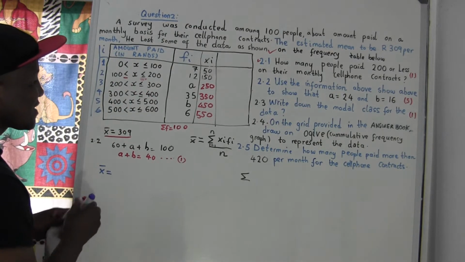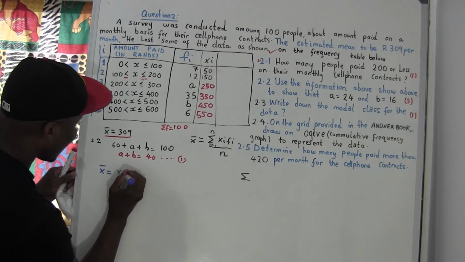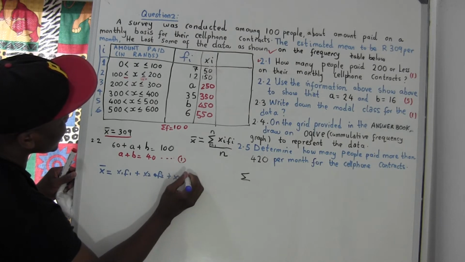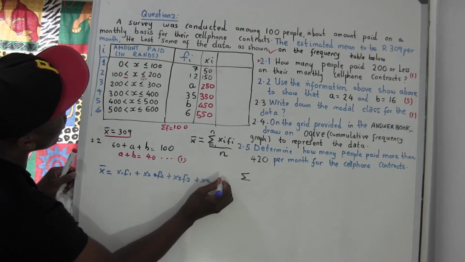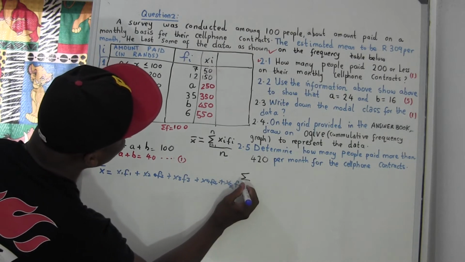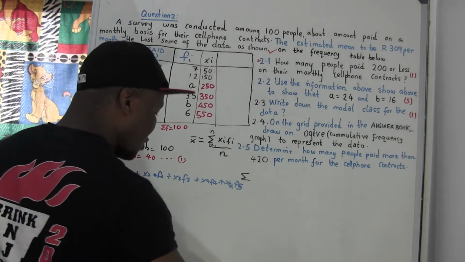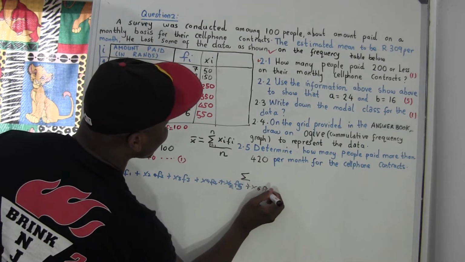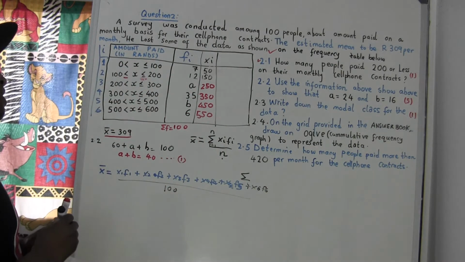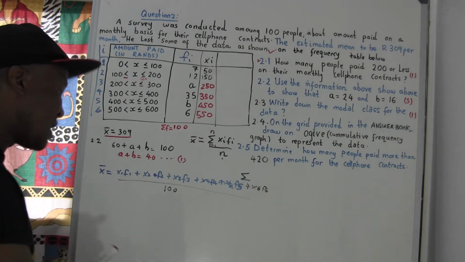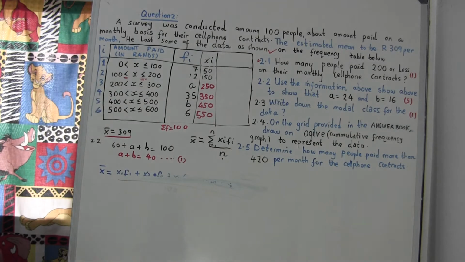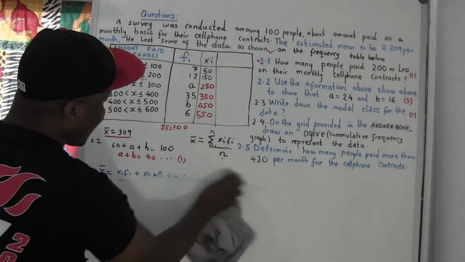So when you say sum, this represents x1 times f1 plus x2 times f2, plus x3 f3, plus x4 f4, plus x5 f5, and the last one is going to be x6 f6, over n. n is the total, which is equal to 100. There was no need for me to do this. I could have written it straight away. In an exam, you can write it if you want, but I feel that would be a waste of time. You can just do it straight away and plug it into a calculator.